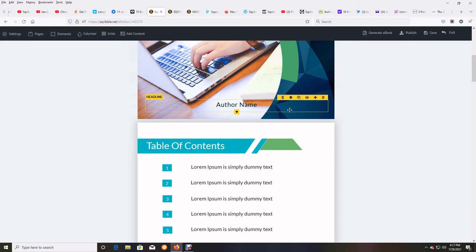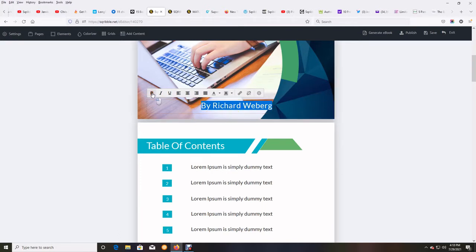So when I highlight author name, I could type in this box by clicking in it, and I'm going to delete what's in there and put by Richard Weberg. You put your name. Okay, now I could highlight this, left click drag, and I could make it bold. I could make it italics. But you just play around with it.